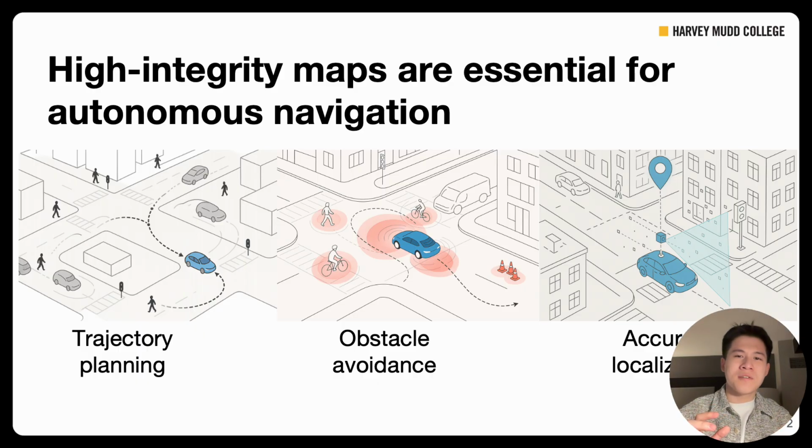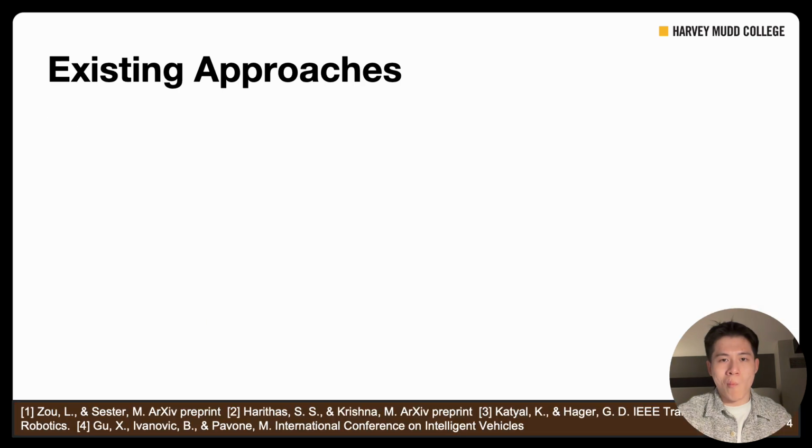And the sources of this map data uncertainty in urban driving environments can arise from multiple factors. For example, building footprint uncertainty, intersection topology uncertainty, or temporal map changes, such as construction, among other sources. However, the research in map uncertainty quantification has largely focused on static assessments rather than dynamic and real-time estimation.